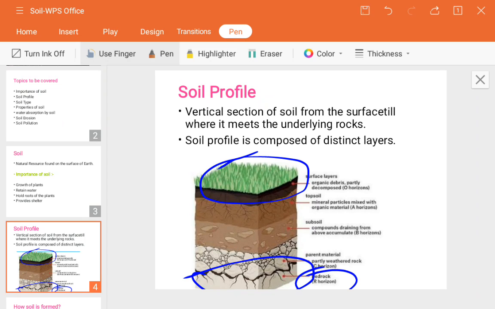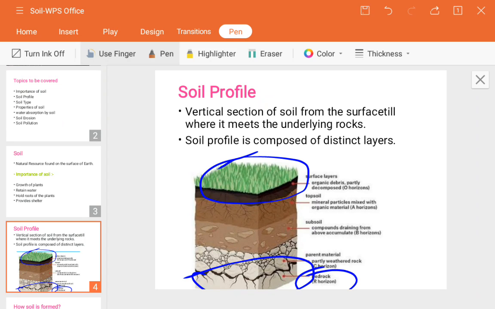We normally say that the upper surface of the soil is very rich in organic matter, meaning it is very nutritional. The next layer will not be that nutrient-rich, because it only acts for holding purposes. It is providing shelter, or we can say it provides holding capacity.